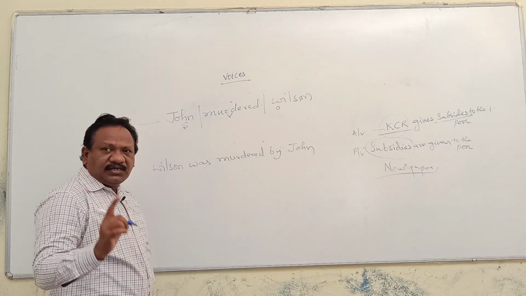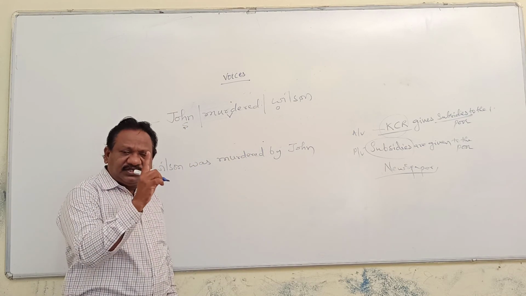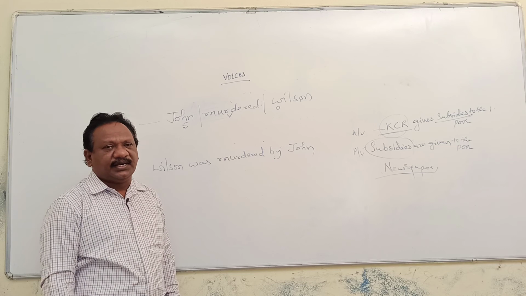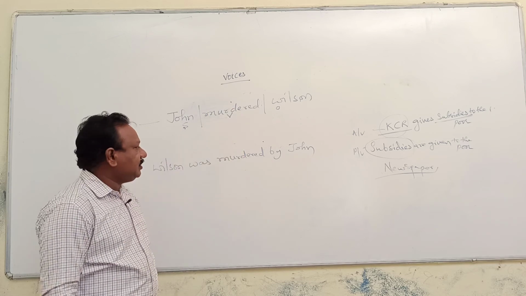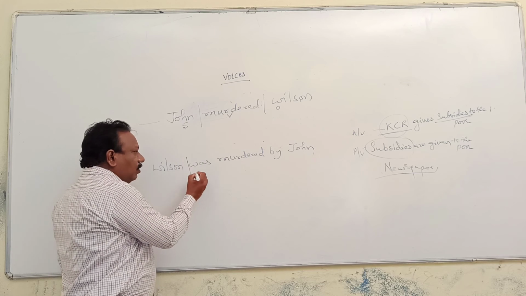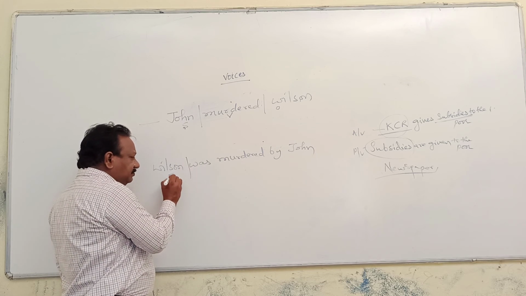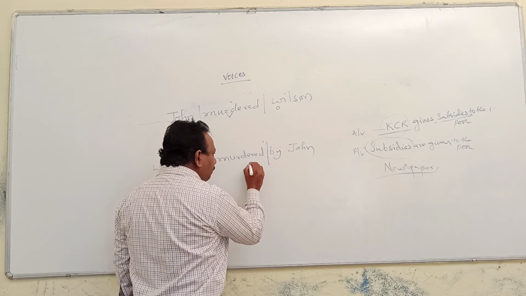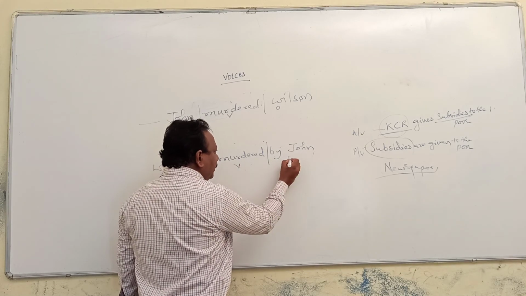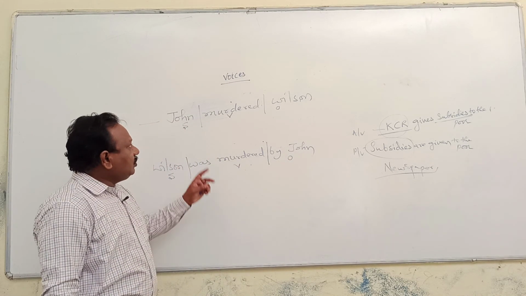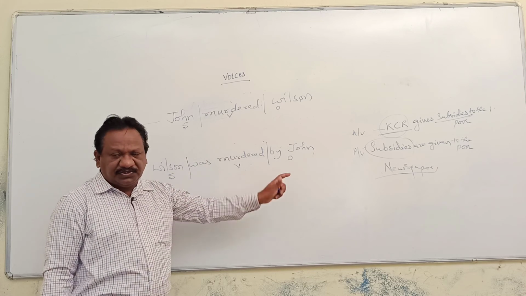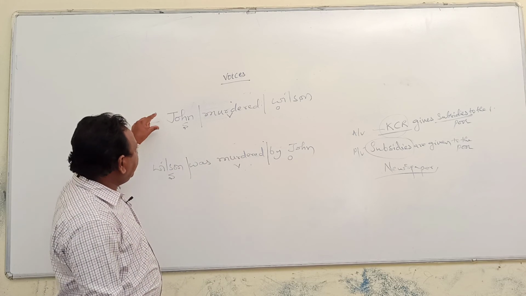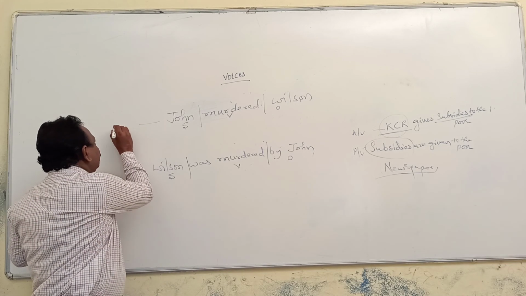The fundamental structural part of a sentence is the S plus V plus O pattern. Verb follows the subject, verb precedes an object. And here Wilson is the subject, was murdered is the verb, and by John is an object. Here you could find subject, verb, object. Here also you could find subject, verb, object. This statement is called an active voice sentence.